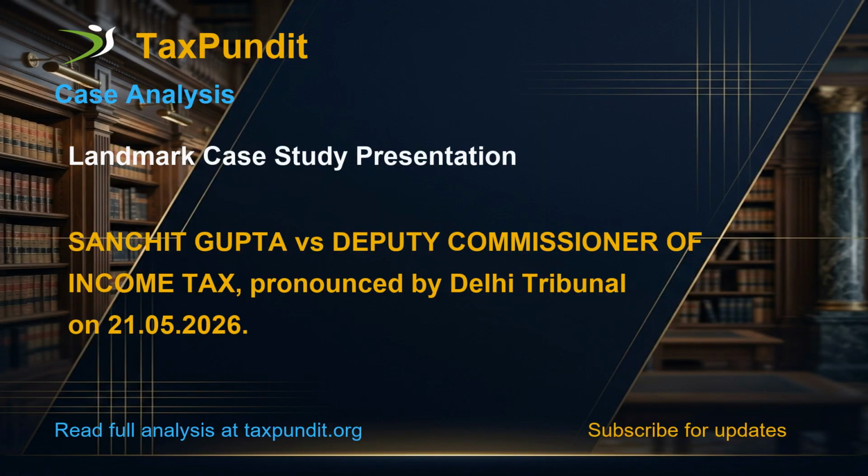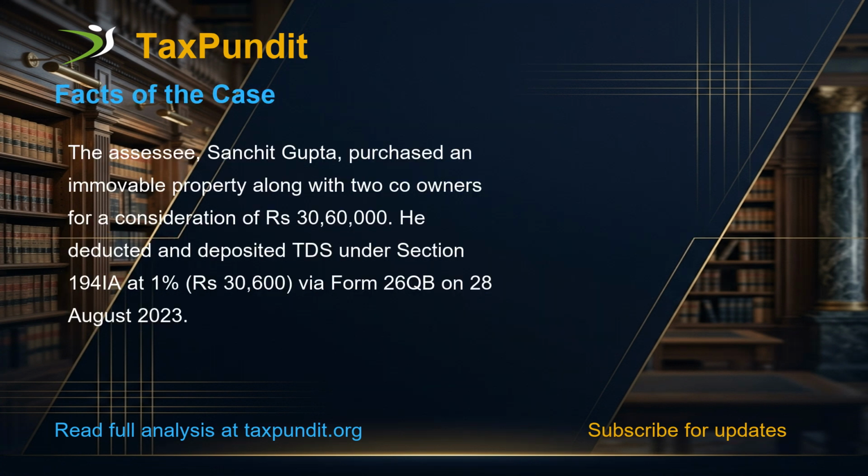The case under discussion is Sanchit Gupta vs. Deputy Commissioner of Income Tax, pronounced by Delhi Tribunal on the 21st of May 2026. The assessee, Sanchit Gupta, purchased an immovable property along with two co-owners for a consideration of Rs 30,60,000. He deducted and deposited TDS under Section 194IA at 1%, Rs 30,600, via Form 26QB on the 28th of August 2023.